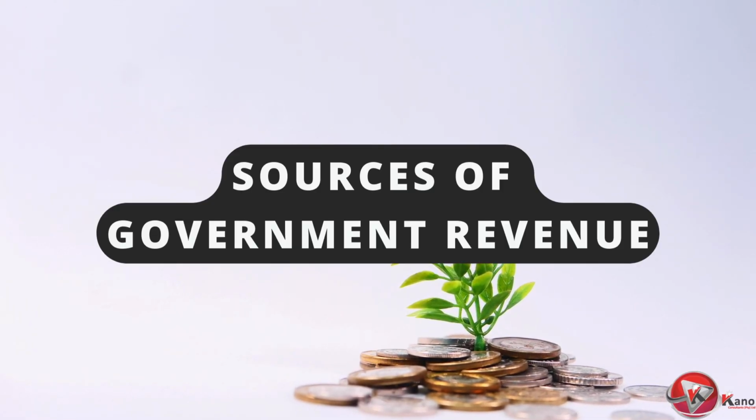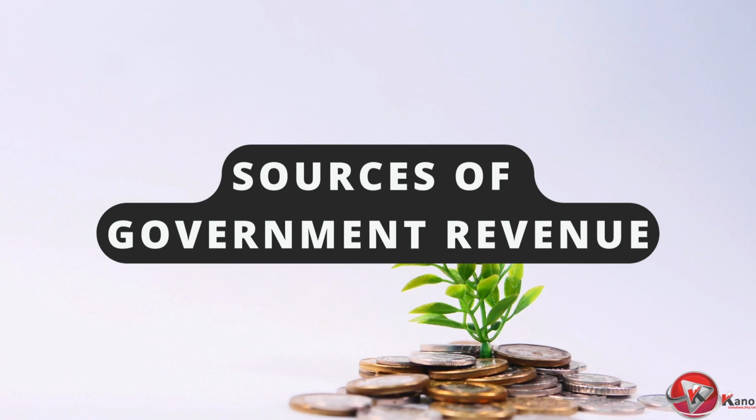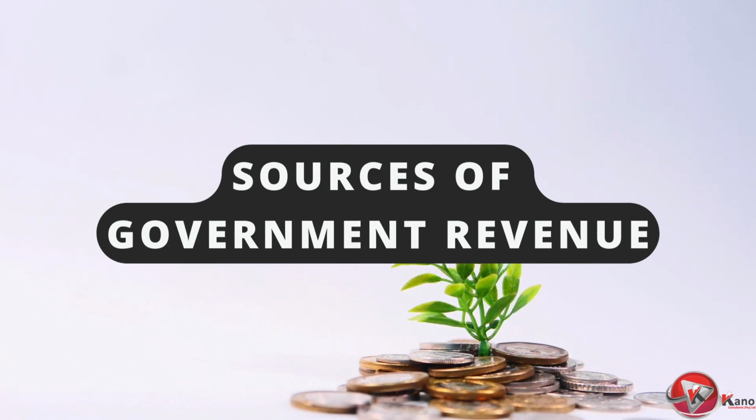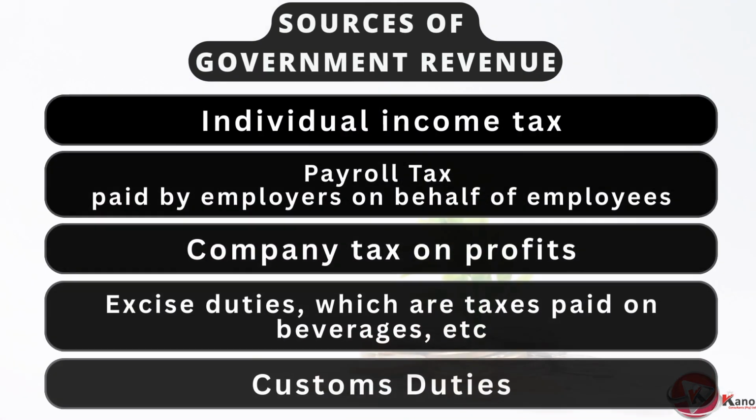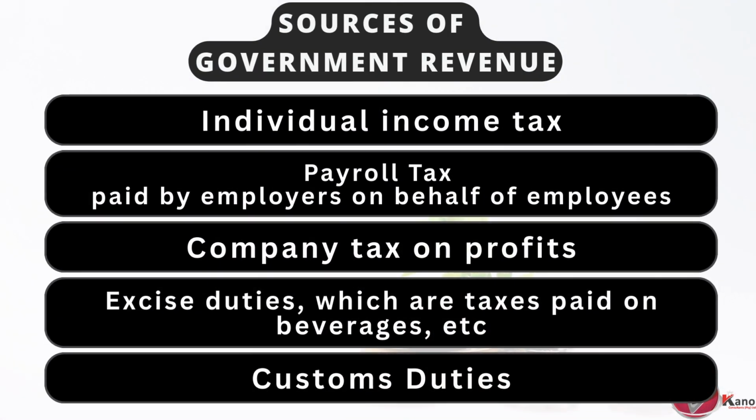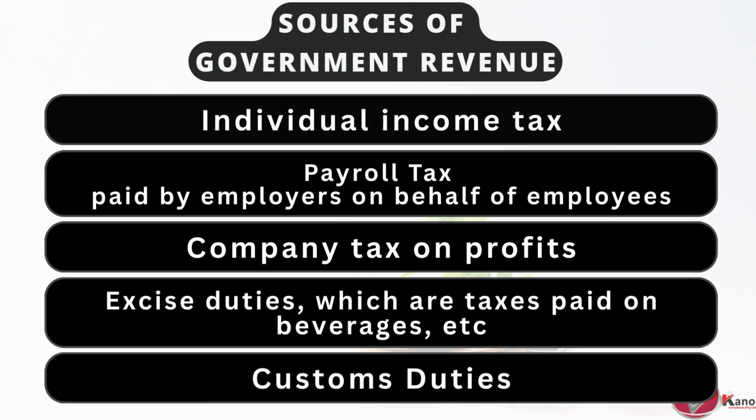A crucial one for any public finance student: outlining 5 sources of state revenue. We touched on this, but list them again. Yeah, this is core knowledge. You need to know the main ones. Individual income tax, the big one usually. Payroll tax, company tax on profits, various excise duties, like on fuel, alcohol, tobacco, and customs duties on imports.